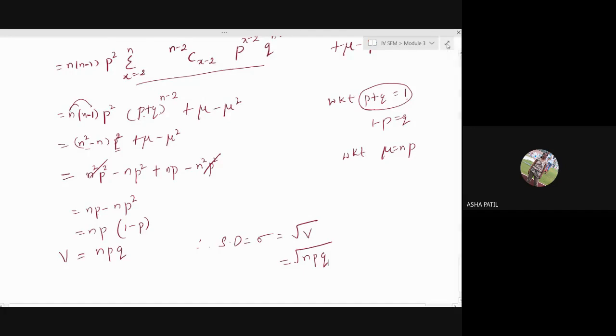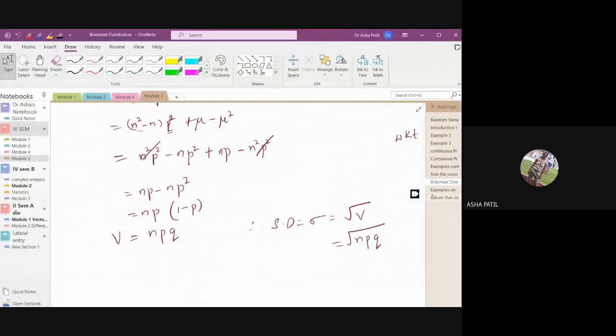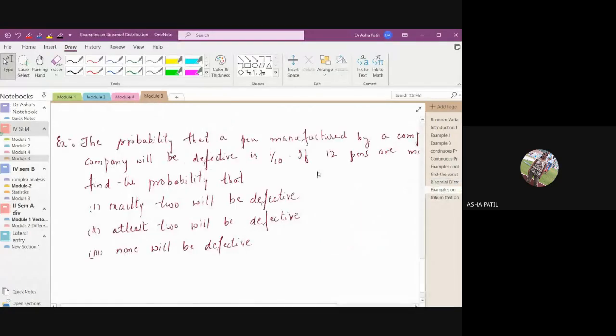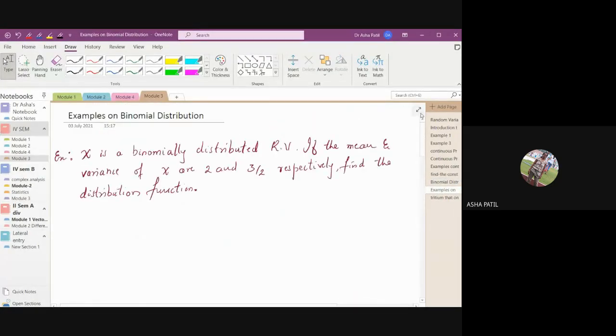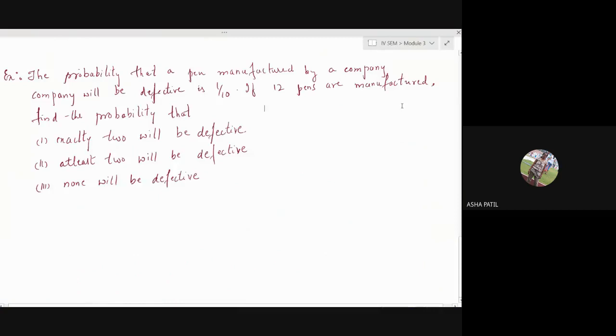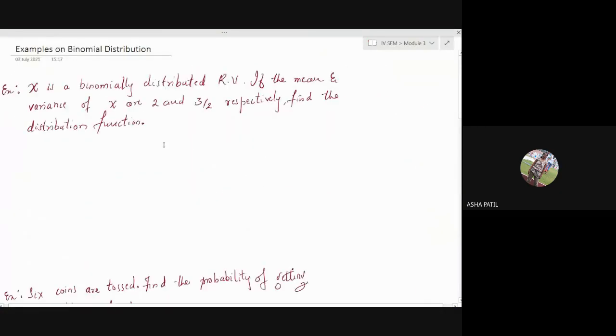Let us move on to some examples. Take these examples on binomial distribution. X is a binomially distributed random variable. If the mean and variance of X are 2 and 3 by 2. So mean is given, variance is given. Find the binomial distribution function. They asked you the binomial distribution function.